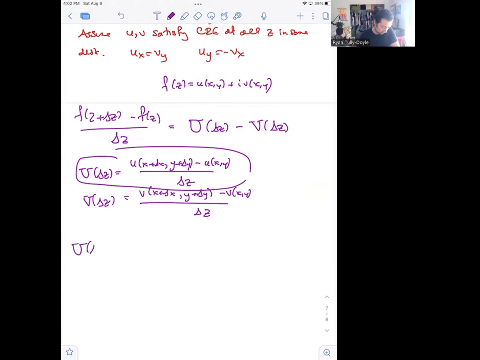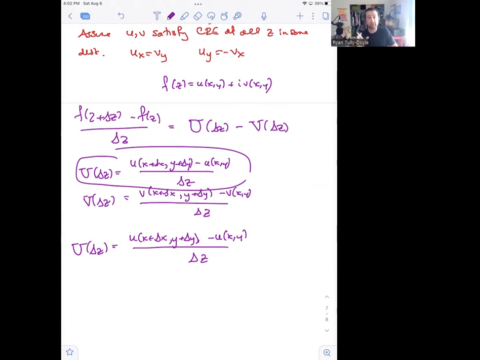So Δu over Δz, which we've already said is equal to u(x + Δx, y + Δy) minus u(x, y), over Δz. I need to get partial derivatives in here. I want to use the mean value theorem, but I can't increment both variables at the same time. I can only increment one of the variables at a time.